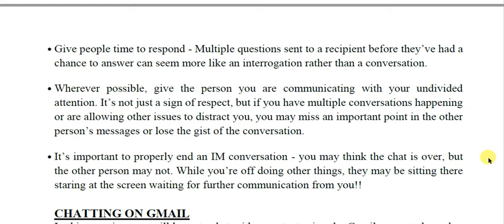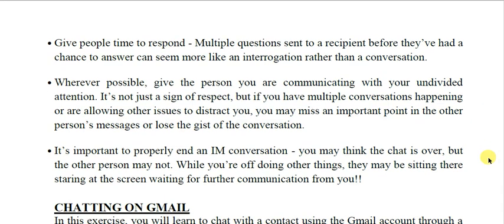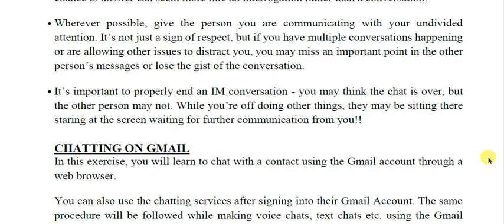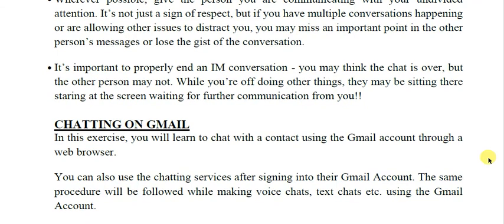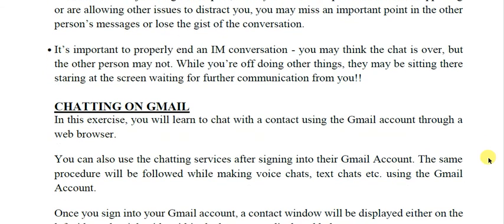Okay. So this was related to some basic rules of chatting, and we discussed Google Talk, which is an application based IM. Now, if you do not have Google Talk and you are just using the web based service of Google, then you can do the same thing on Gmail.